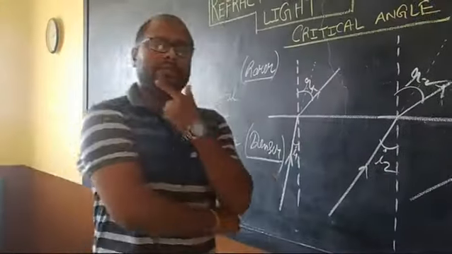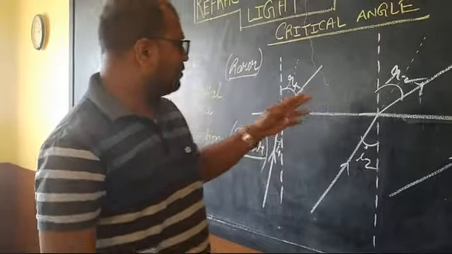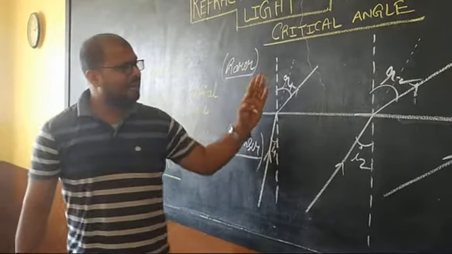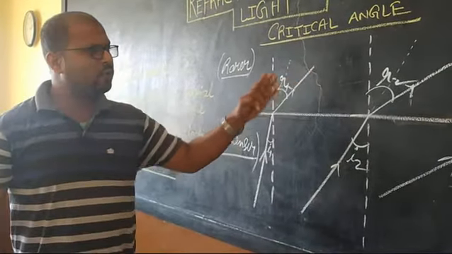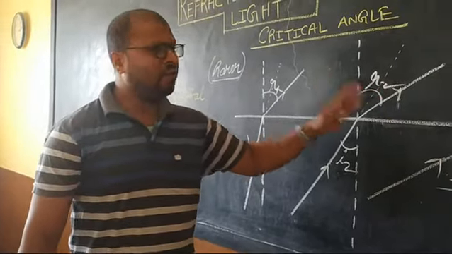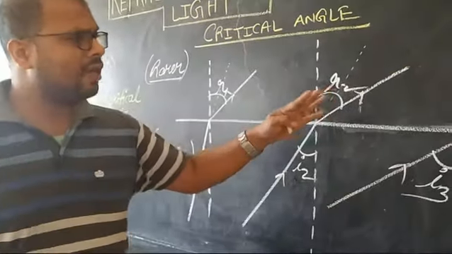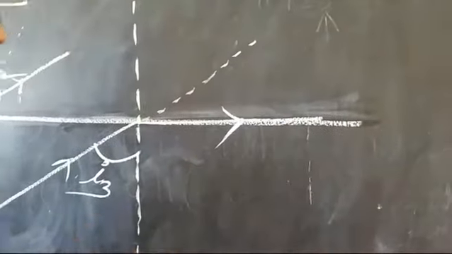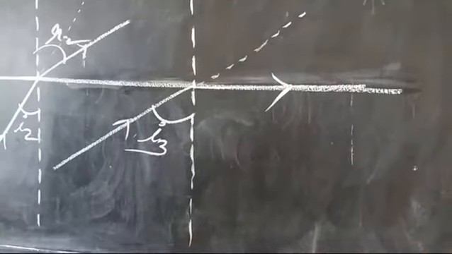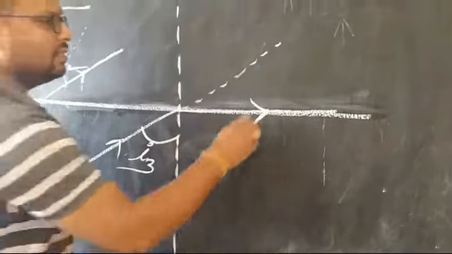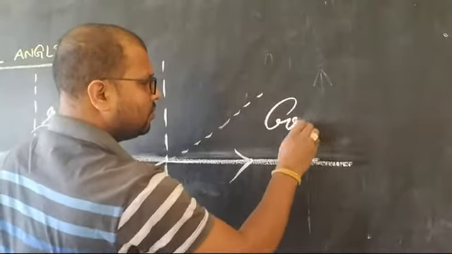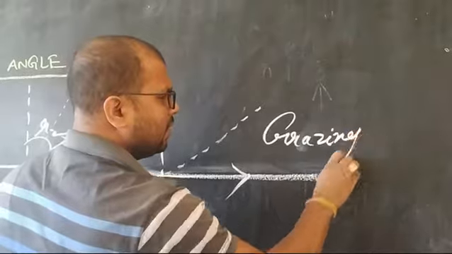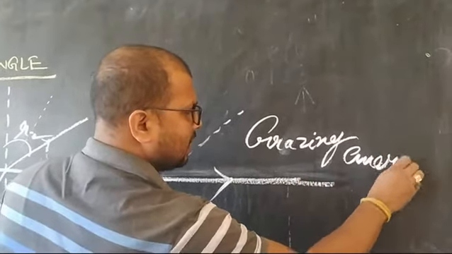Very interesting topic students. You must have seen the ray is bending away from the normal, and while doing this, the ray of light reaches that condition where it touches the boundary. This phenomenon is known as grazing emergence. Do you know? Grazing emergence.